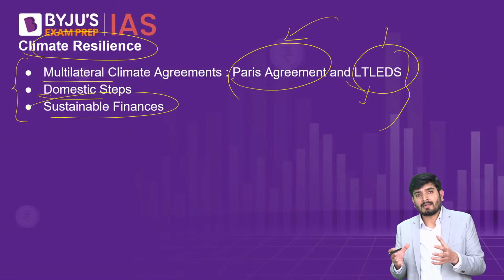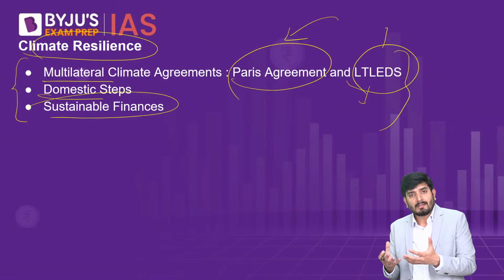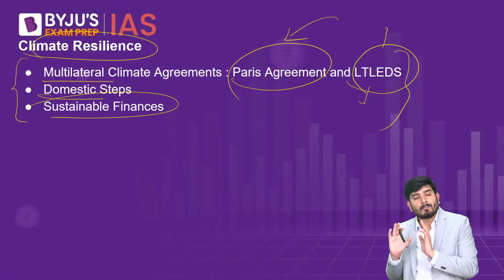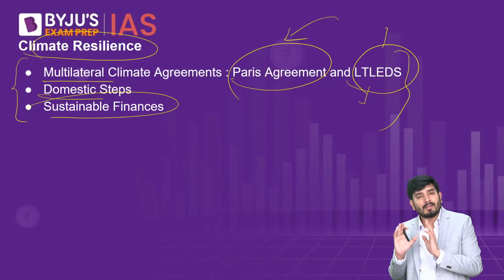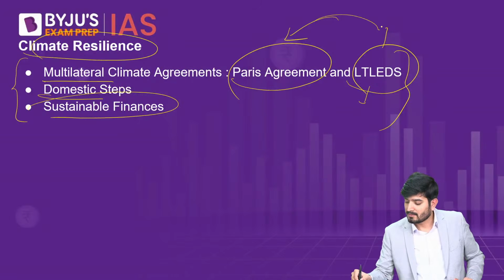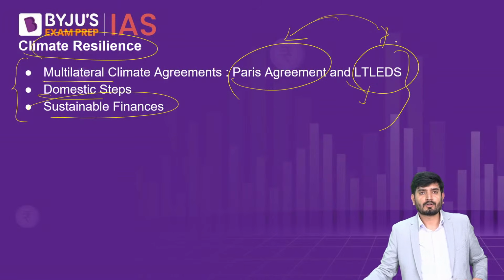But how will we do that? How will we go forward in these steps? By investing more on renewables, by investing more on bioethanol, by properly utilizing our natural resources. So all of this strategy was presented in this particular long-term low emission development strategy document, which was presented by the government.